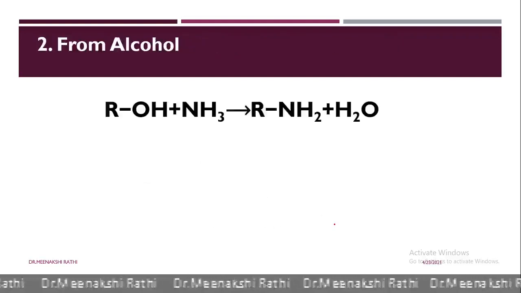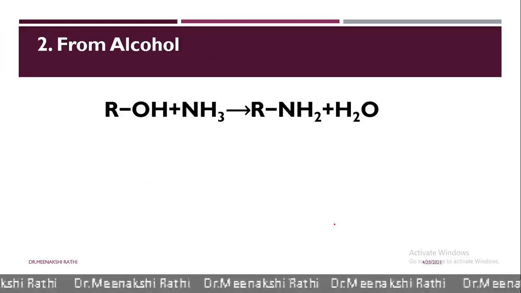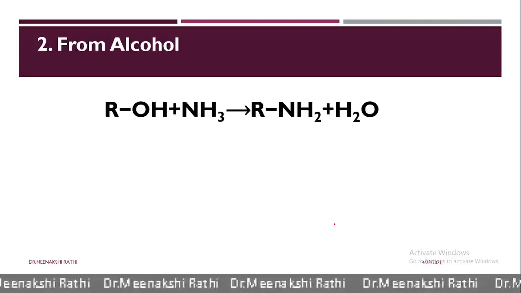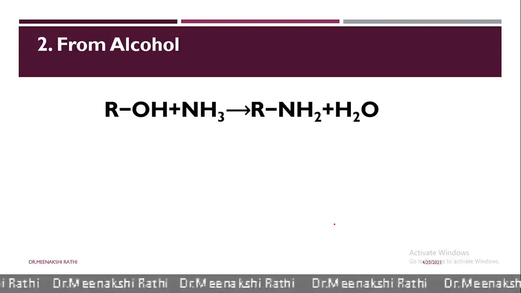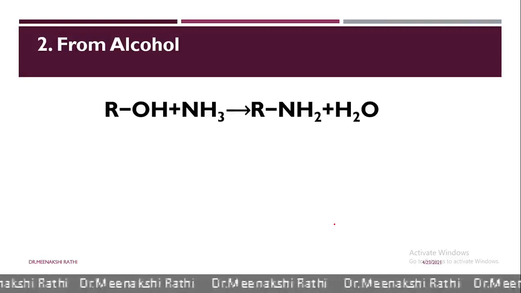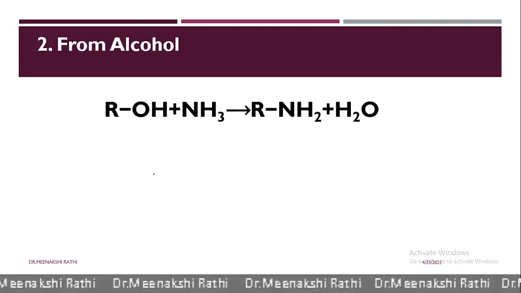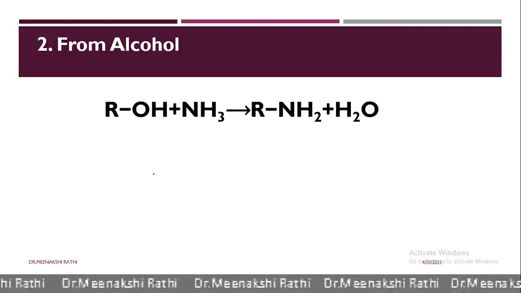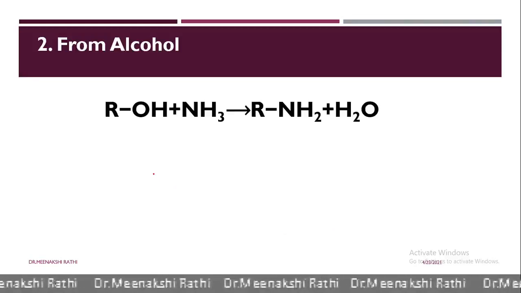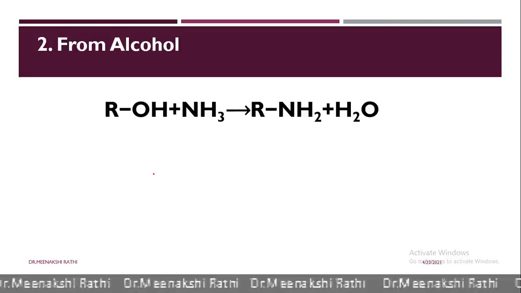Next is the preparation of amines from alcohol. A mixture of primary, secondary, tertiary amines can be produced when vapors of alcohols and ammonia are passed over heated alumina at 400 degrees centigrade. Remaining reactions of amines we will discuss in the next video.